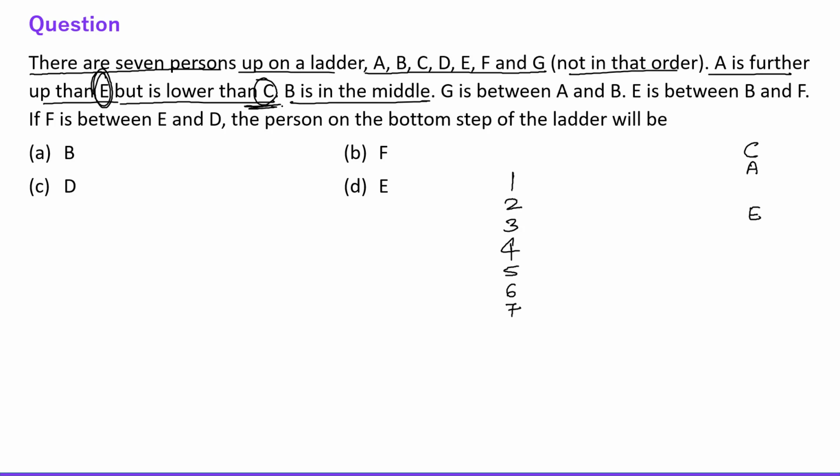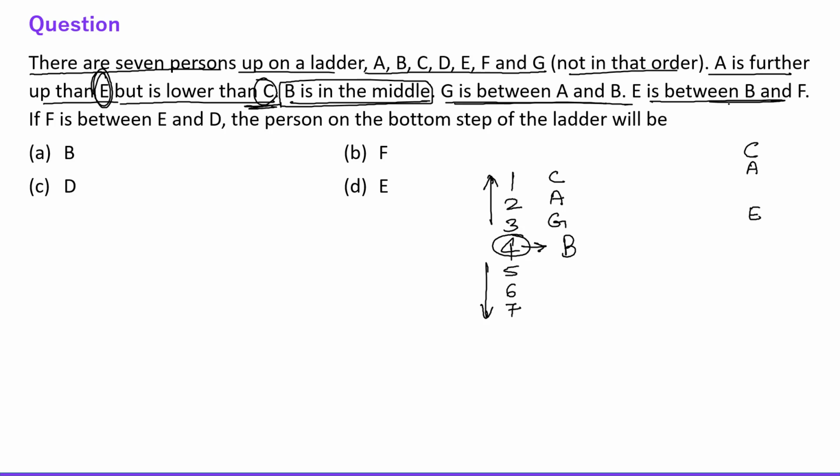B is in the middle. In the middle means 4th position, because upward there are 3 and downward there are 3 and this is the middle. So B is in the 4th position. G is between A and B. It means C, A are here and G is between A and B.